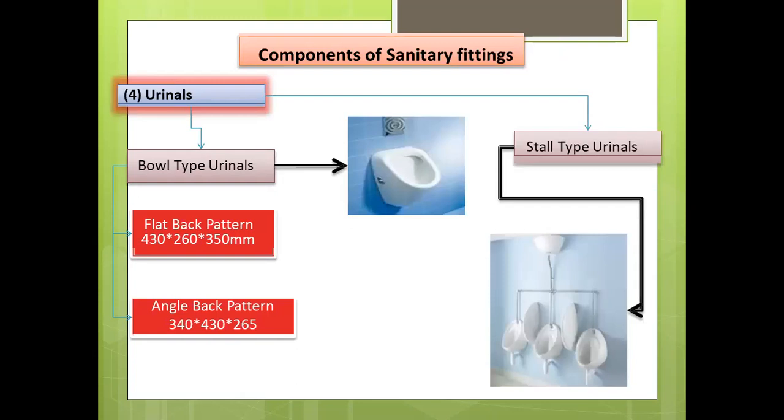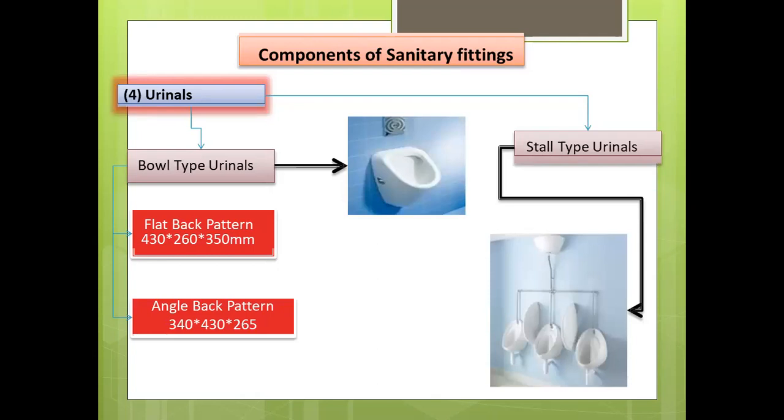Now next is urinals. These have basically two types, bowl type and stall type. The bowl type urinal is used in residential buildings while the stall type is used in public buildings.